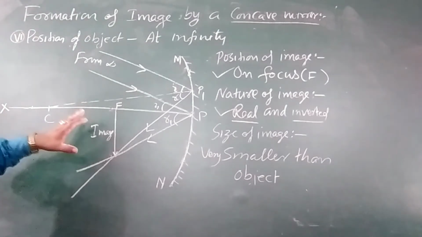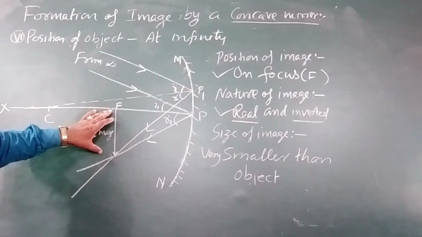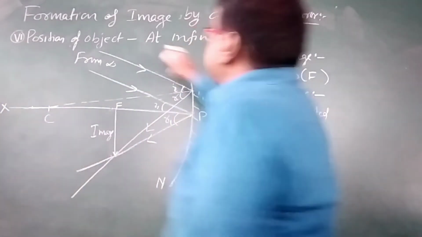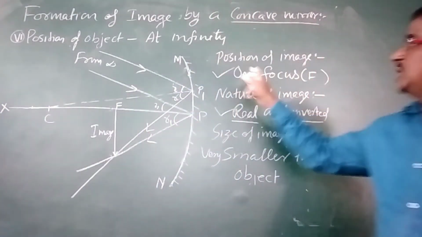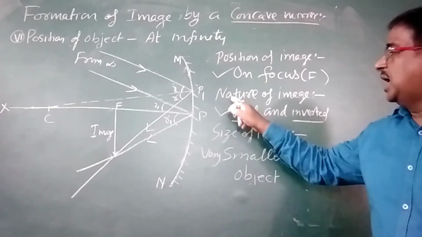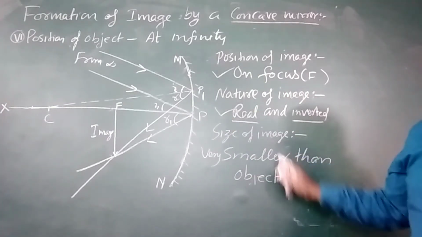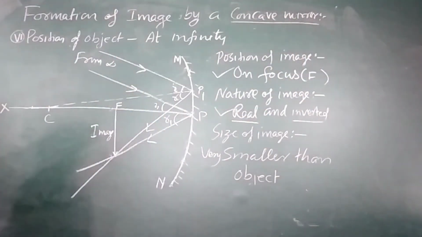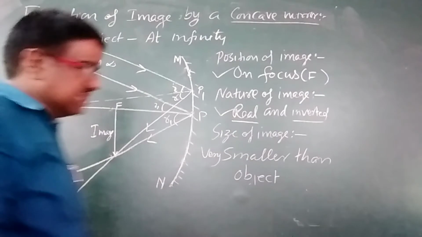In this situation we can say that image is not point sized, but it is forming at focus. Object is at infinity, therefore image will be on focus, and nature is real and inverted. Size is very small, क्योंकि ये इसको हम लोग बढ़ाएंगे, बहुत बड़े साइज का ऑब्जेक्ट है, उसी का इमेज बन रहा है, and that is.